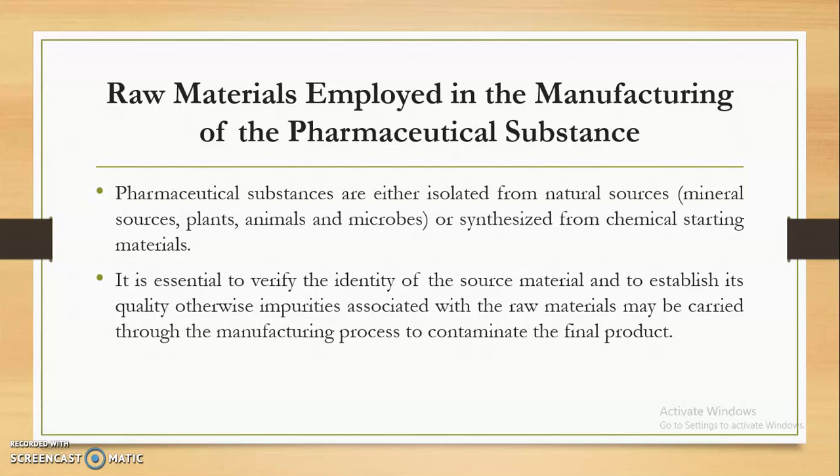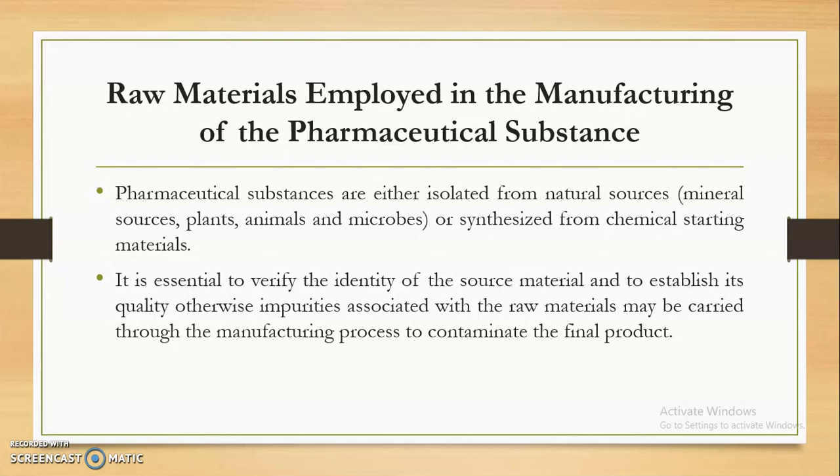So it is very essential to verify or identify the source material and to establish its quality. Otherwise, impurities associated with the raw materials may be carried through the manufacturing process and contaminate our final product.